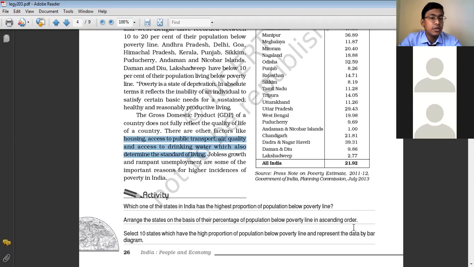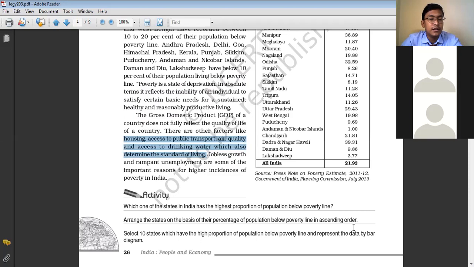But it is not so actually, because in the urban areas only you find that there are many people living on the footpath, and many people living in the slums and all, where they do not have better access to clean drinking water facilities. The air is polluted. They do not have better access to housing facilities and all. So their living standard is very low as compared to the people living in the posh areas